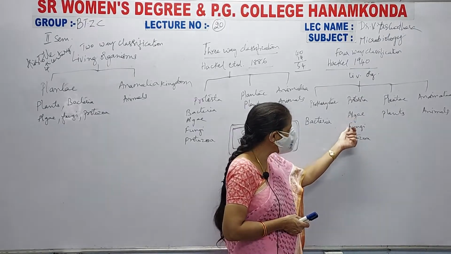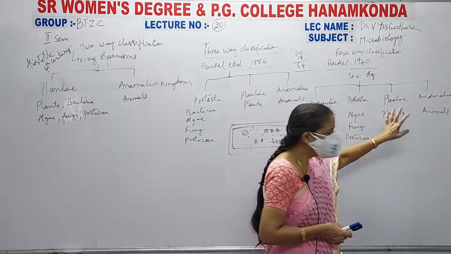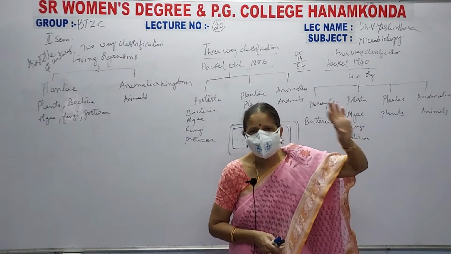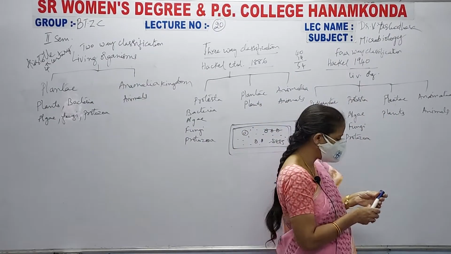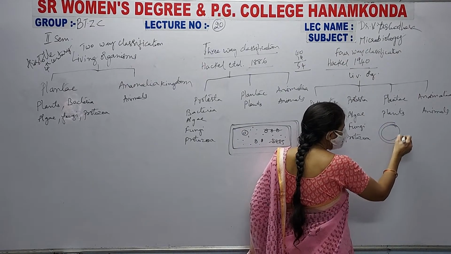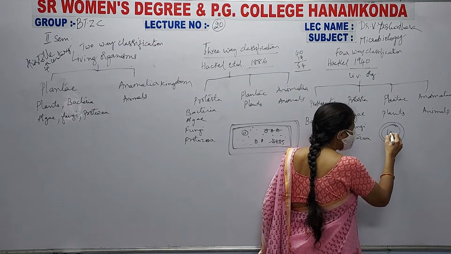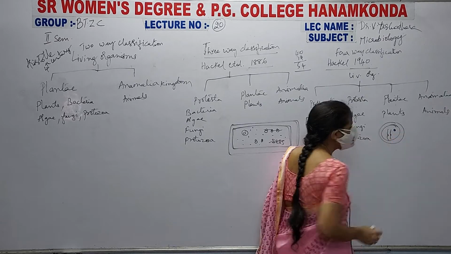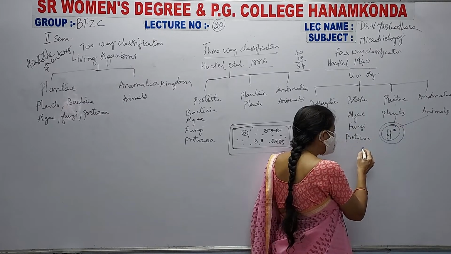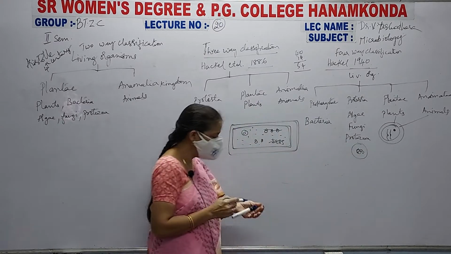But here in algae, fungi and protozoa, they consist of a nuclear membrane surrounding the nucleus. In plants the nucleus is surrounded by a nuclear membrane. In animals the nucleus is surrounded by a nuclear membrane, or your DNA is surrounded by a nuclear membrane. See here, this is your DNA, the nuclear membrane, a double membrane, is present and it consists of chromosomes like this. Not only that, they consist of a nucleolus also. This is the same for algae, fungi and protozoa too, they have a nuclear membrane with DNA.